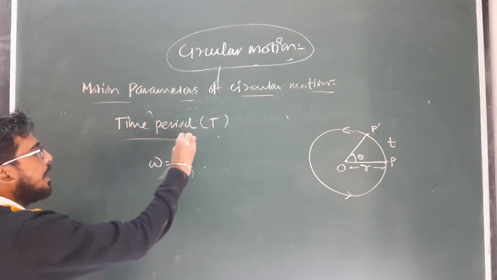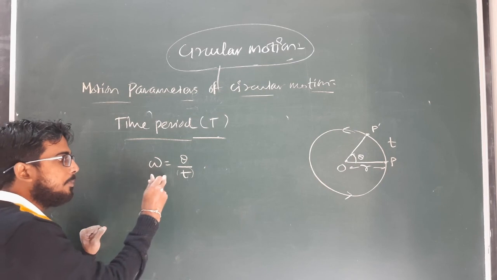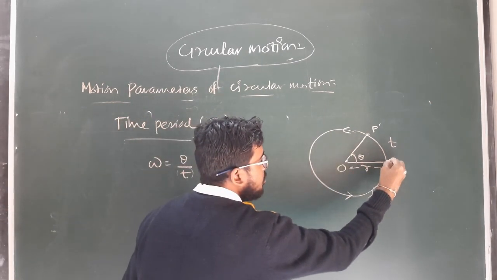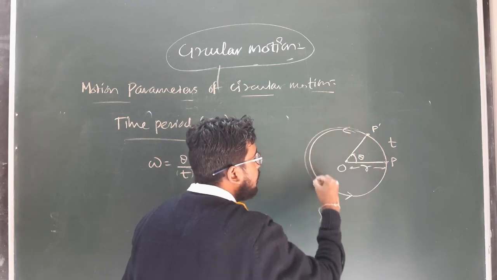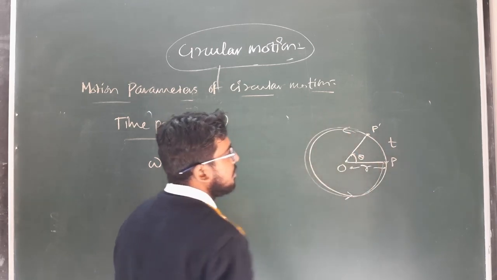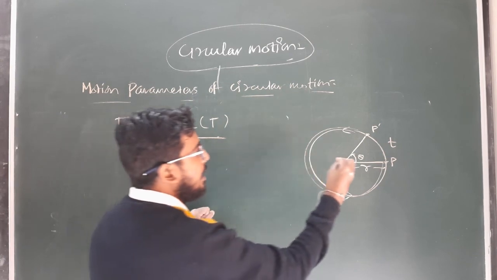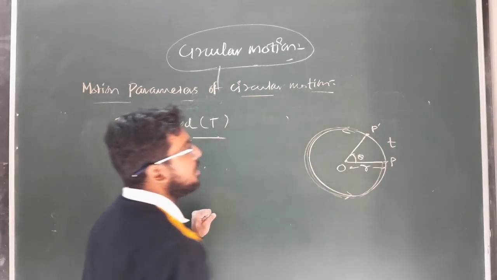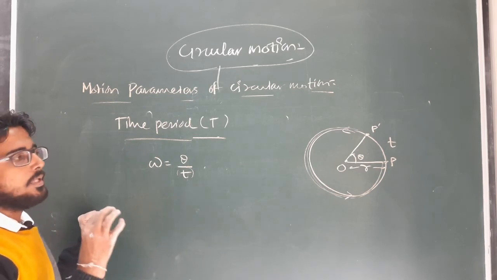Clear? So what is time period? So time period is the total time required by a particle to complete a complete circle. Clear? So the time required by the particle to complete the complete circle is known as time period of the